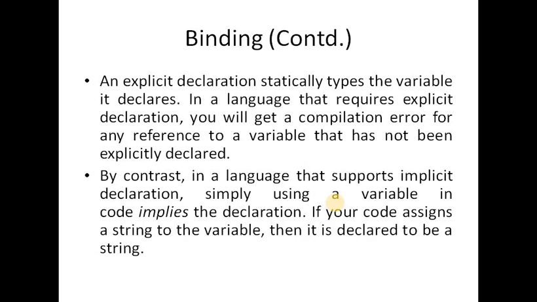And explicit declaration statically types the variable it declares. In a language that requires explicit declarations, you will get a compilation error for any reference to a variable that has not been explicitly declared. So these are the subheadings of binding. And another term is implicit. By contrast, in a language that supports implicit declaration, simply using a variable in code implies the declaration. If your code assigns a string to the variable, then it is declared to be a string.